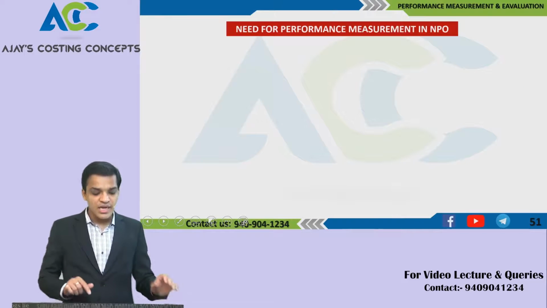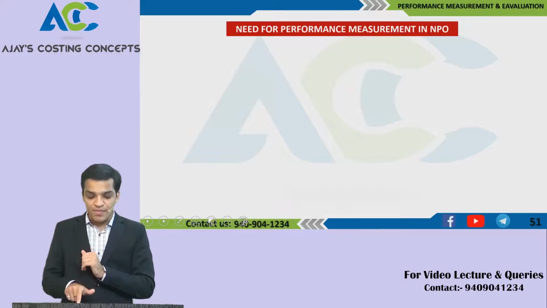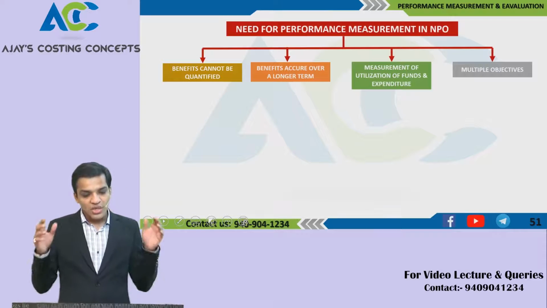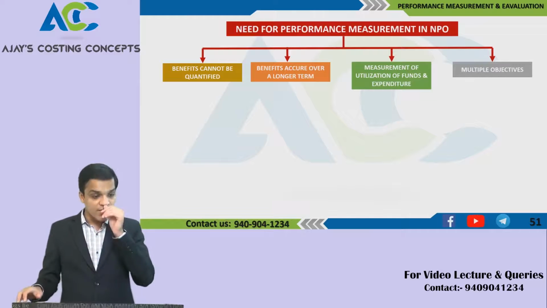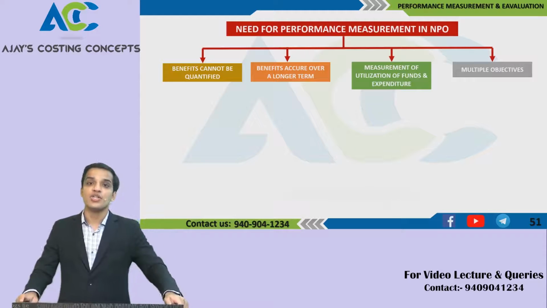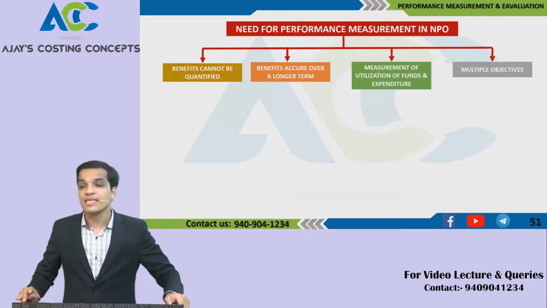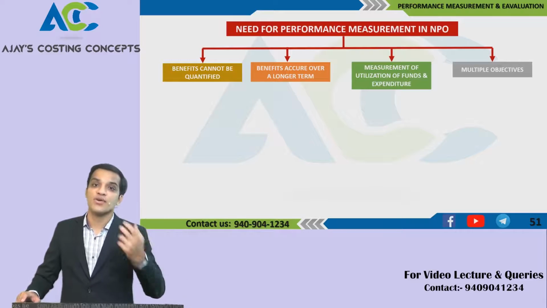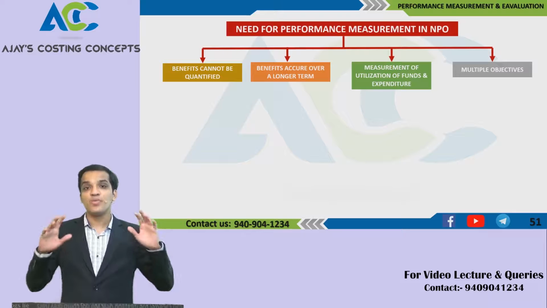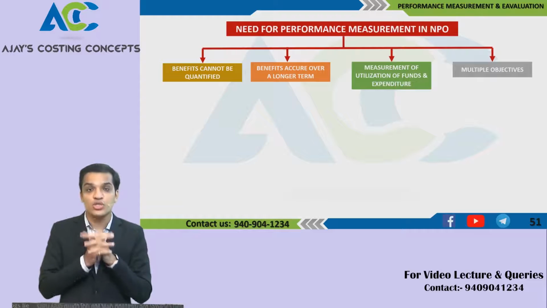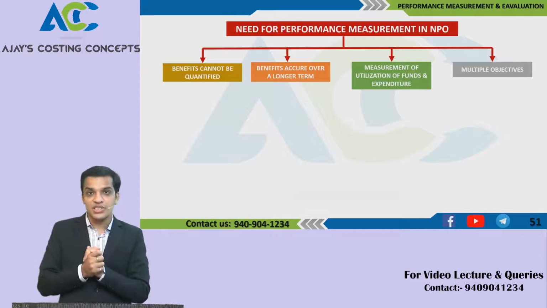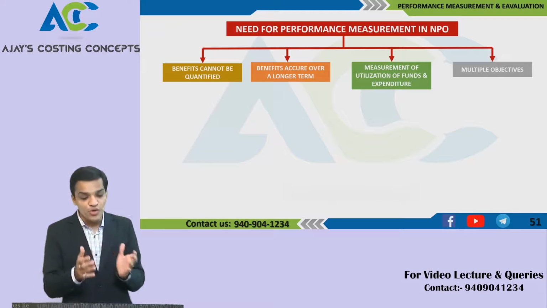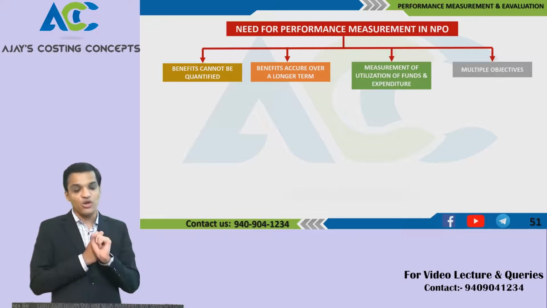The next topic is the need for performance measures in NPOs, non-profit organizations. How will you measure performance there? For a profit organization you calculate financial measures, and the balanced scorecard and the performance prism consider stakeholder contributions and stakeholder satisfaction. You may check financials in those cases, but in non-profit organizations there are no financial considerations or measurements. So how would you measure performance there? First, benefits cannot be quantified.